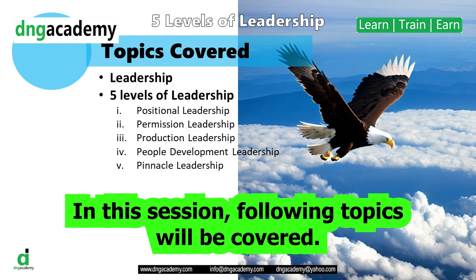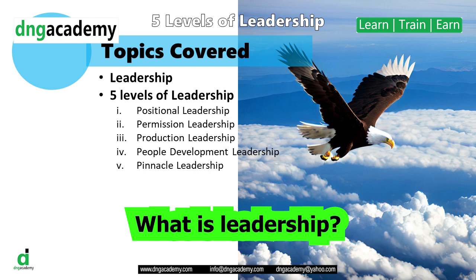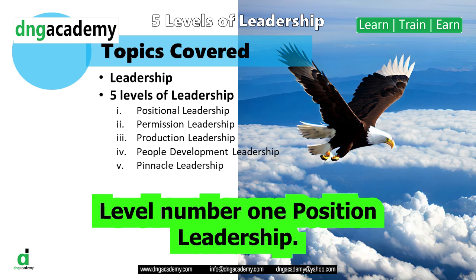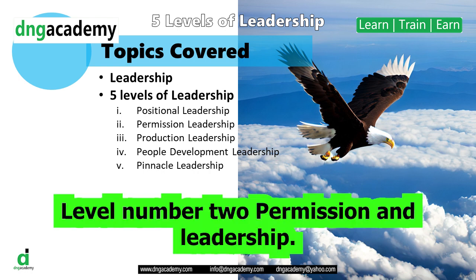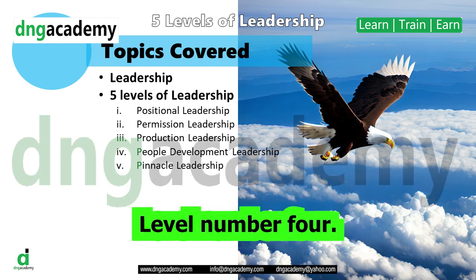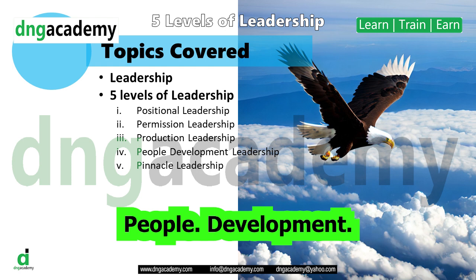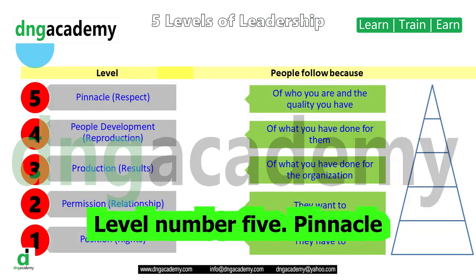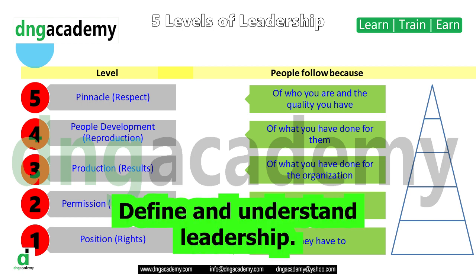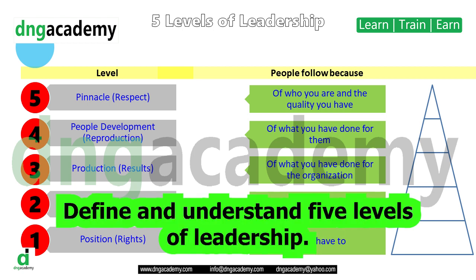In this session, the following topics will be covered. What is leadership? 5 levels of leadership. Level number 1: Position leadership. Level number 2: Permission leadership. Level number 3: Production leadership. Level number 4: People development. Level number 5: Pinnacle. Learning outcomes: define and understand leadership, and define and understand the 5 levels of leadership.